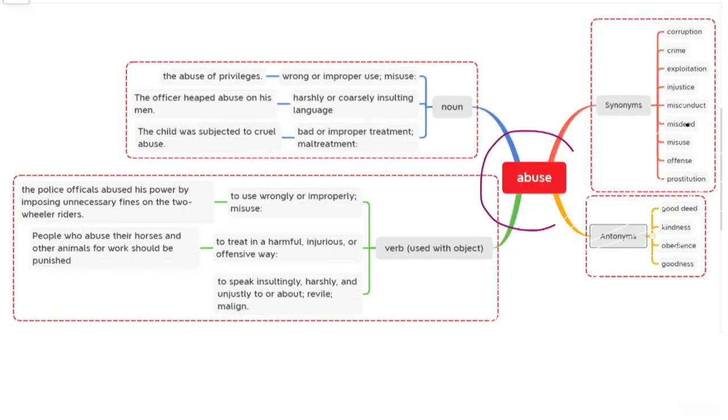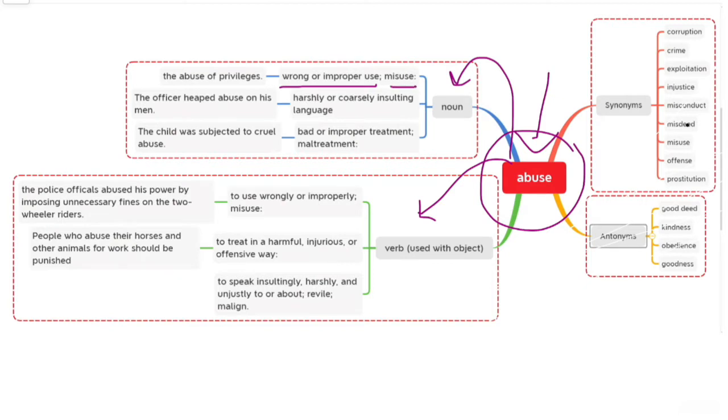Today's word is abuse. This is one of the important words that we are going to learn in our series. So let us understand what is the meaning of abuse. Abuse can be used as noun and as verb. As you know, noun is the name of person, place, animal, or thing. So let us understand the meaning of abuse in case of noun: wrong or improper use, or misuse.